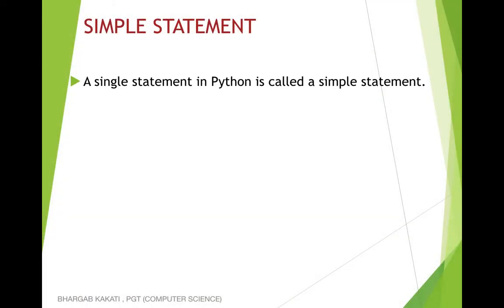Let's go to the next type of statement, which is the simple statement. What is a simple statement? A single statement in Python is called a simple statement. If we have just one statement in Python, it is known as a simple statement. Now if I write print hello, this is called a simple statement.